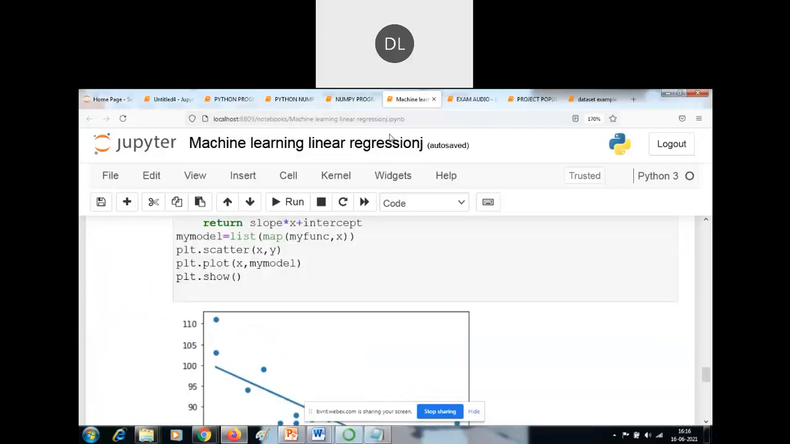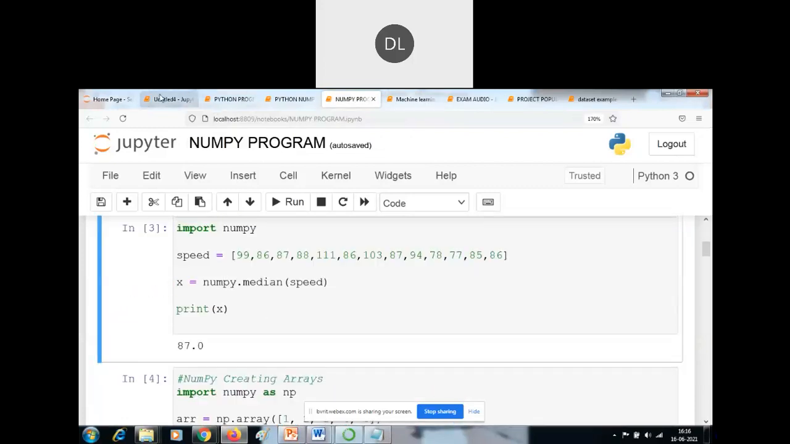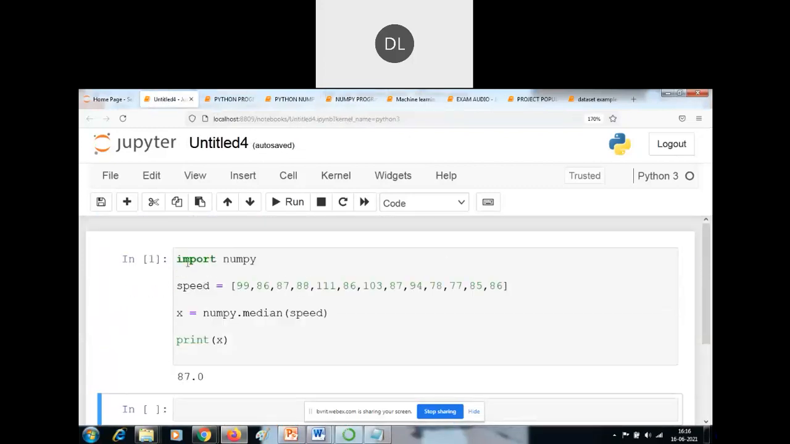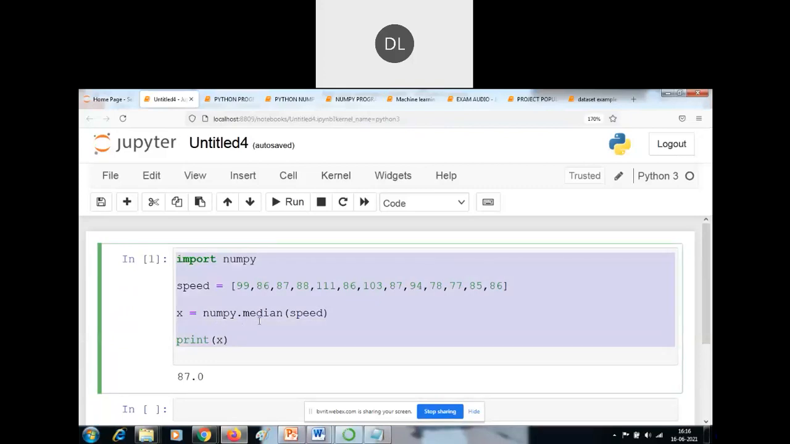Okay, so this is one of the linear regression methods, and I already explained the NumPy methods, right? I already explained that median means what? It is used to find the median value. If the count is even, then it takes the middle two values, adds them, and finally we divide by 2. There are two middle values, so you have to find the average of these. So 87.0 is the output of these statements.